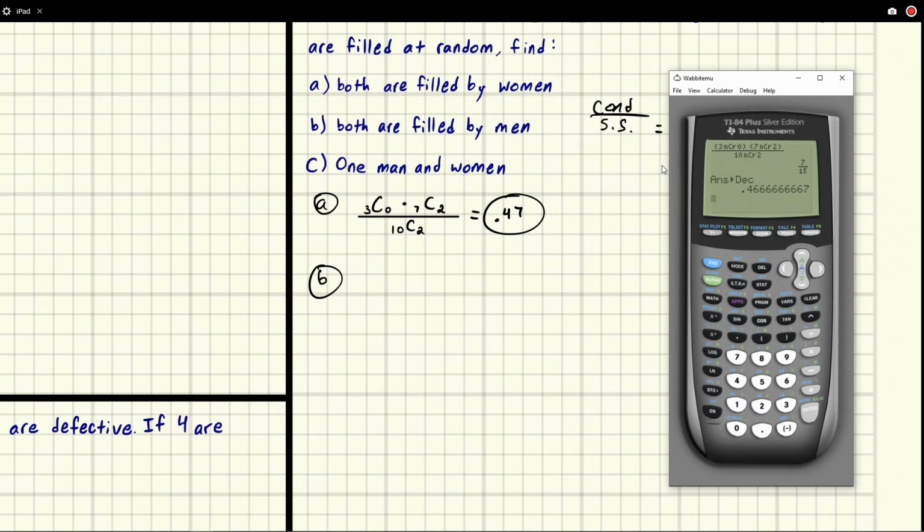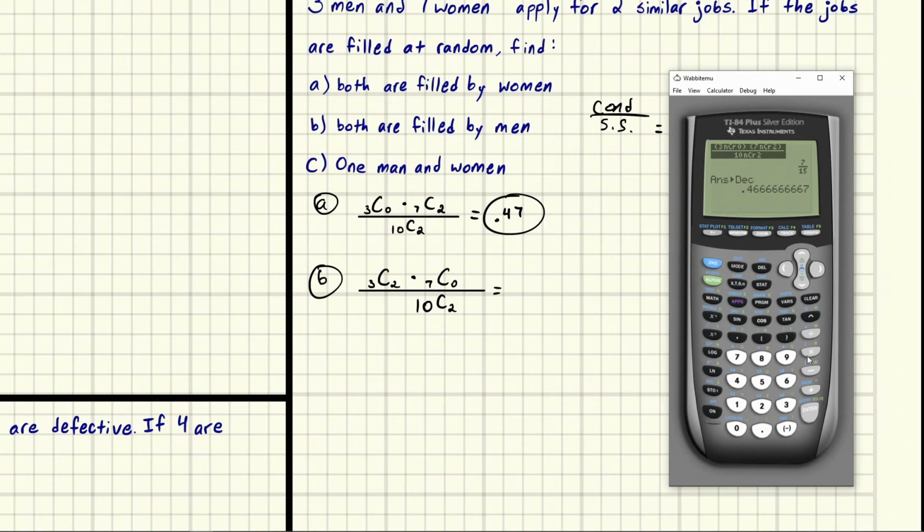So B, both are filled by men. It's going to be the exact same thing, right? Our sample space didn't change at all. 10, choose 2. And now instead, we have 3 guys. We choose 2 of them. And we've got 7 girls and we don't choose any of them. So what do we get?